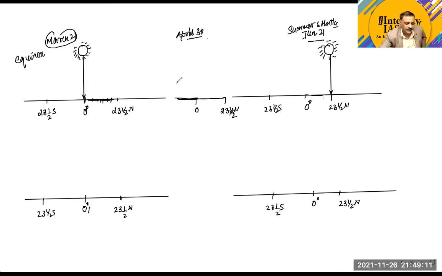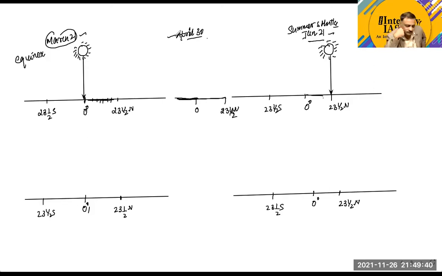Now, can anyone tell me where the sun's perpendicular position is going to be on April 30th? On June 21st, it is going to be on the Tropic of Cancer, and on March 21st, it is on the equator. So it means that the sun is gradually moving towards the Tropic of Cancer. Can anyone tell me where the perpendicular position of the sun will be on 30th April?